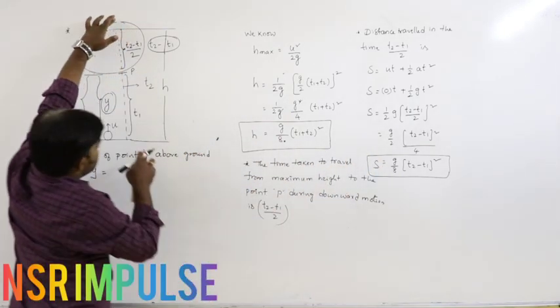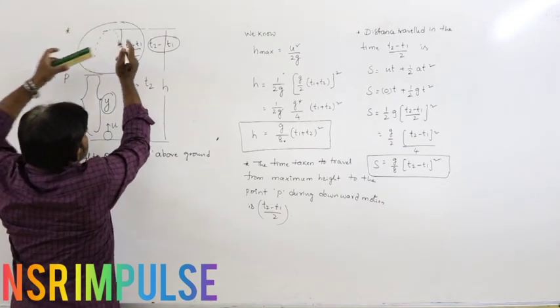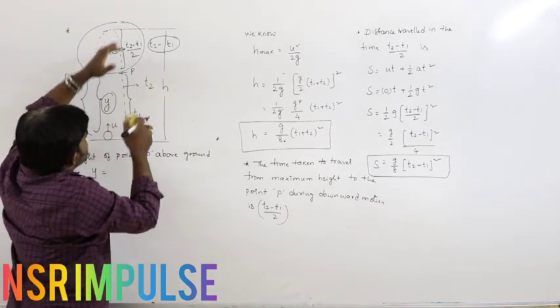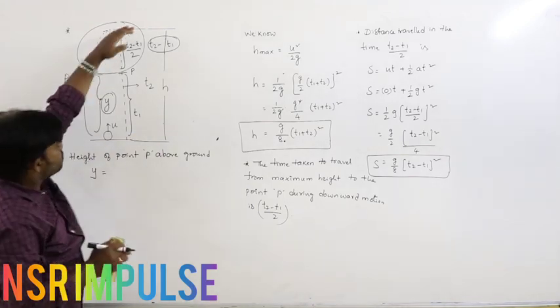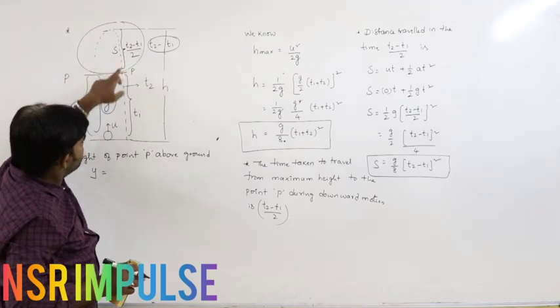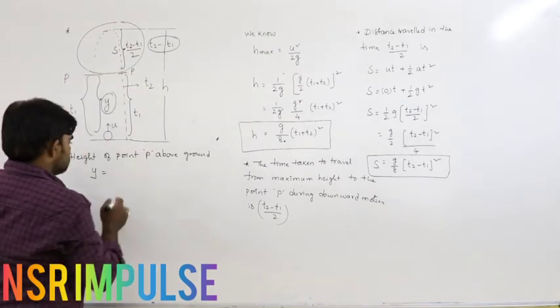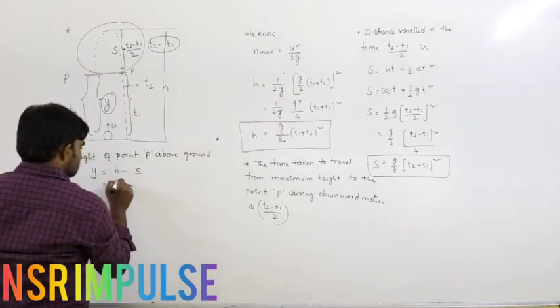This is the total height h and this distance is considered as s. H minus s gives y. So the total height of the tower minus the distance travelled in this time gives y. So that means h minus s. What is the h we got?